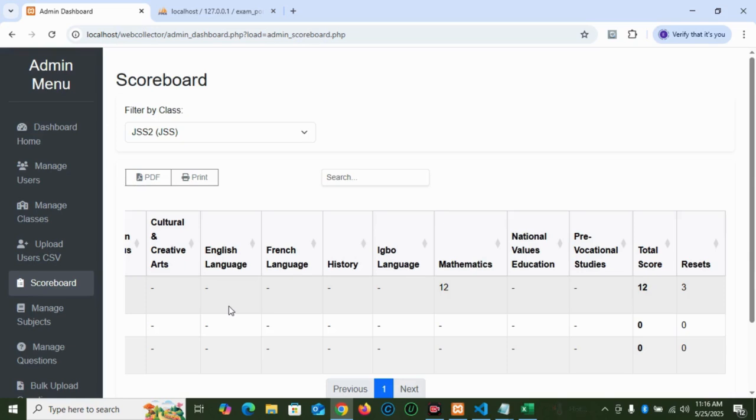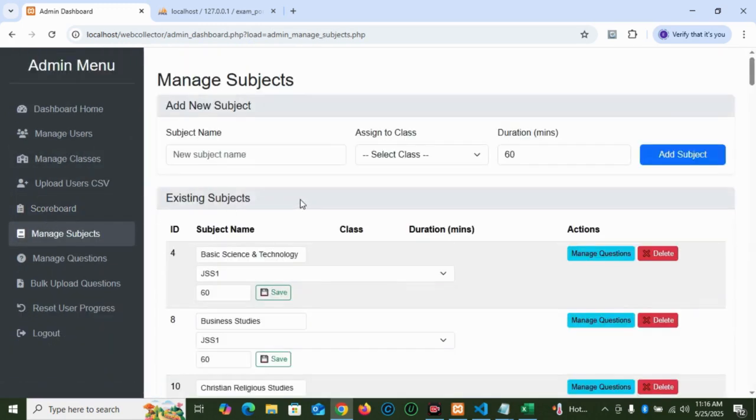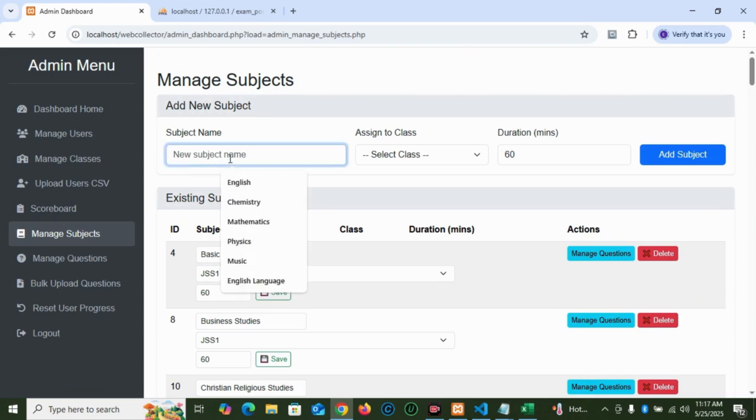We have seen the scoreboard. Let's look at the manage subject. With manage subject, I can add new subjects to the system and assign them to specific classes. This is where you add new subjects. For example, physics for SS1, SS2, and SS3, and set properties like the default exam duration for each subject.